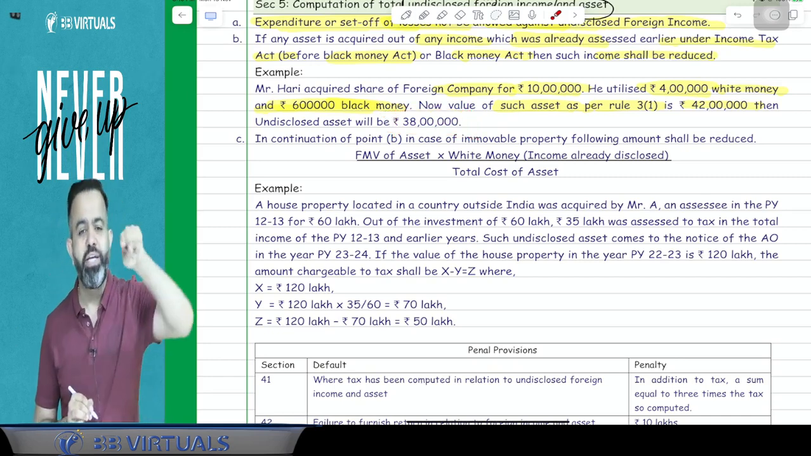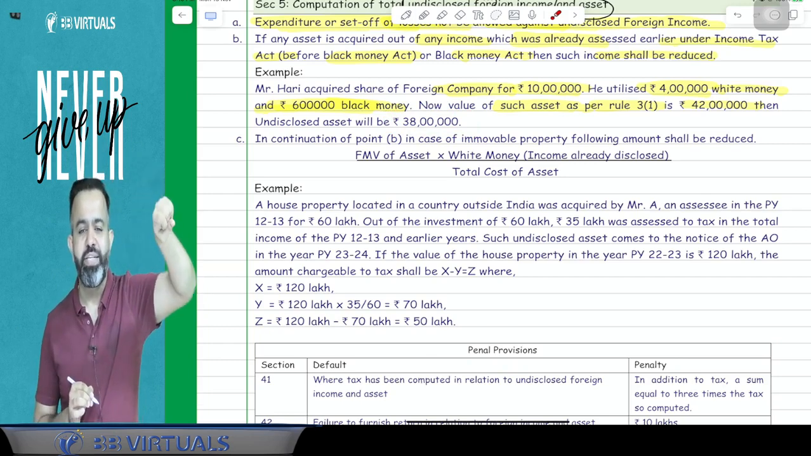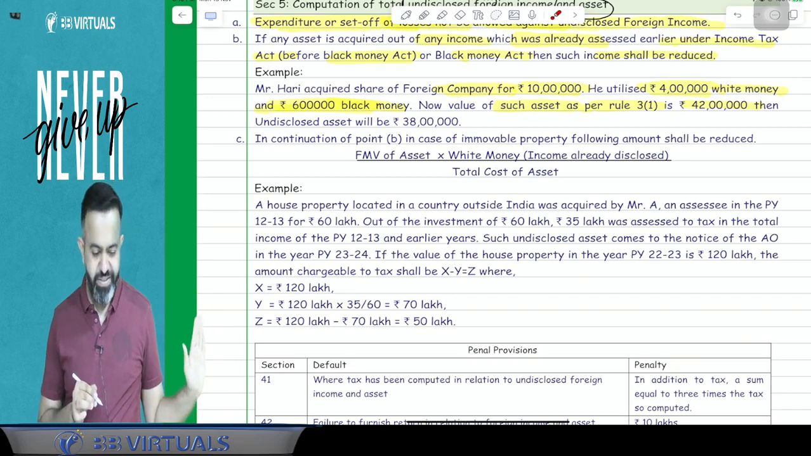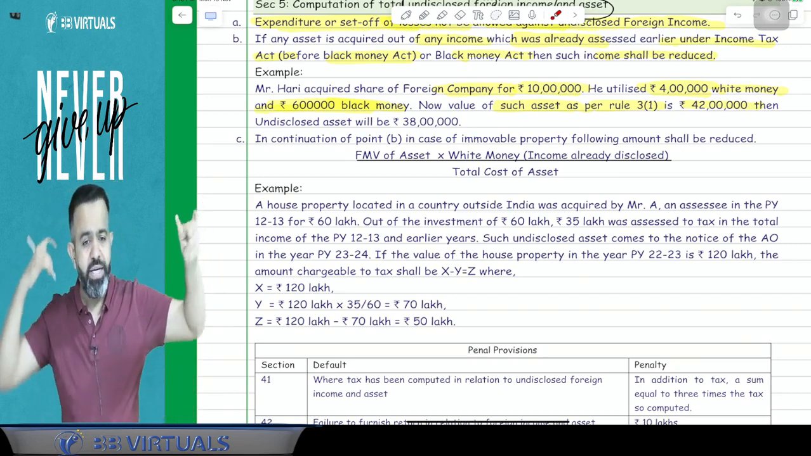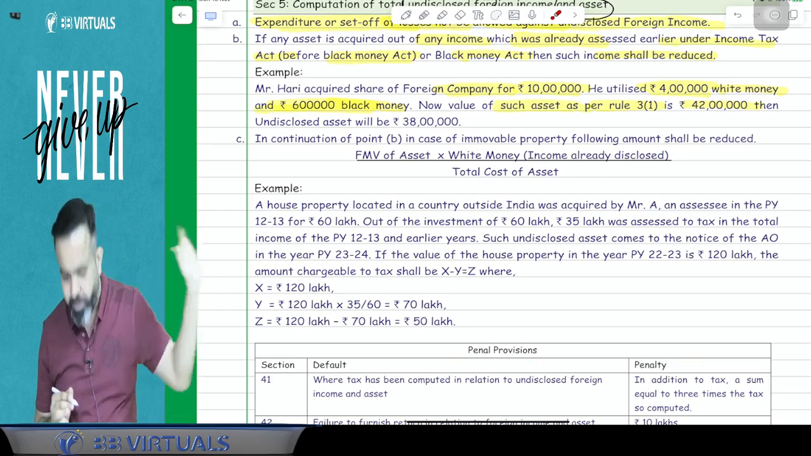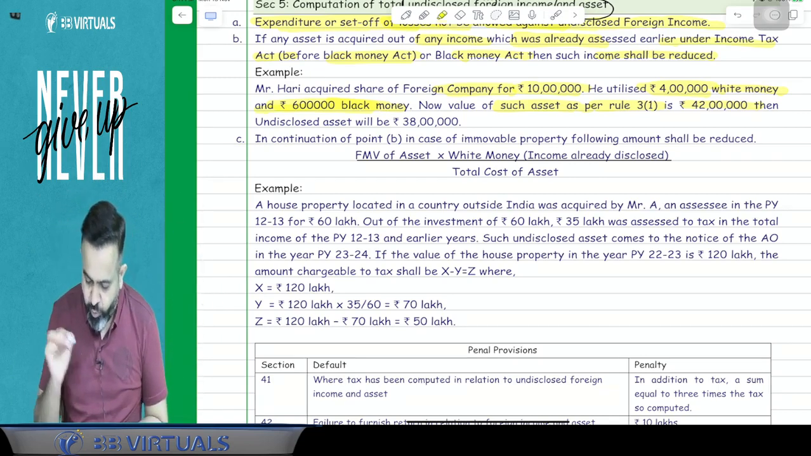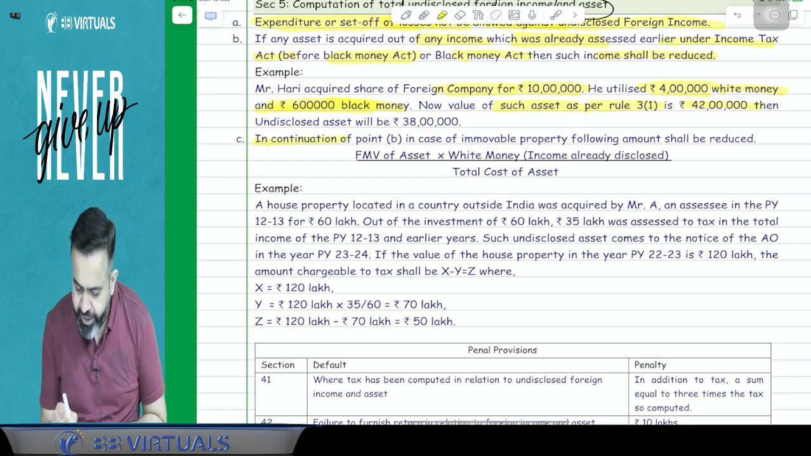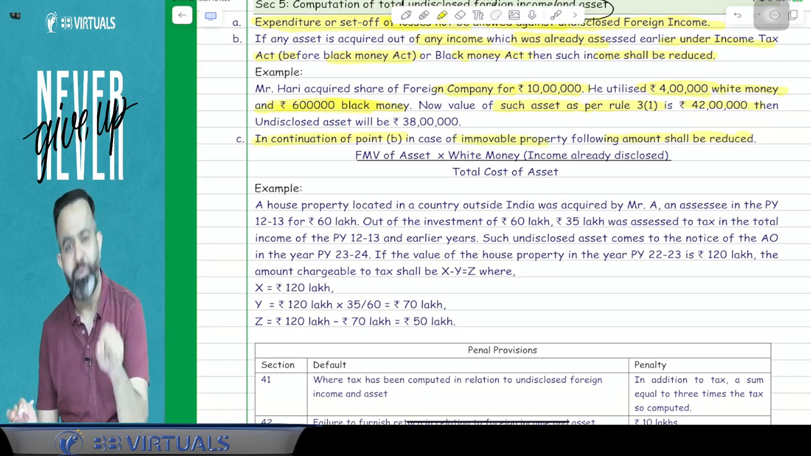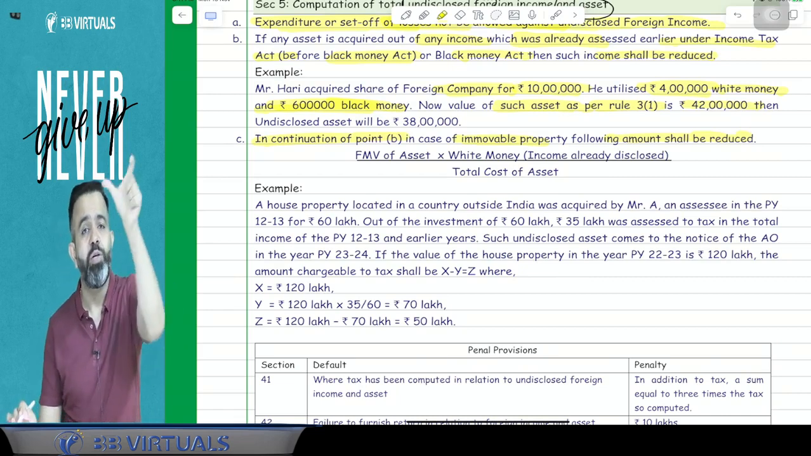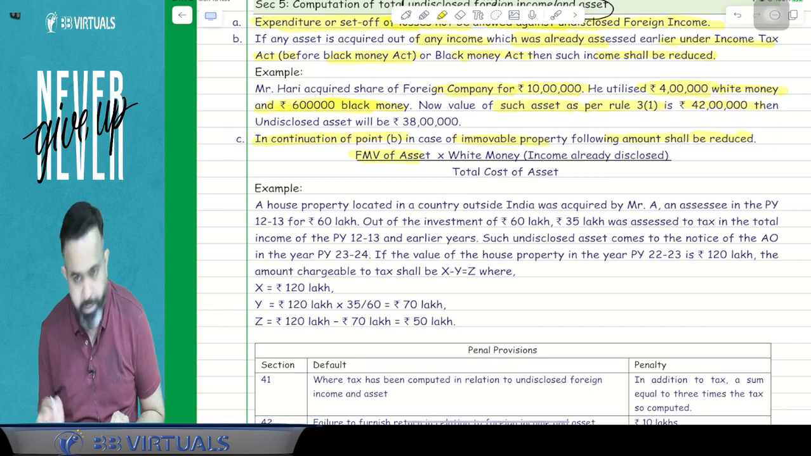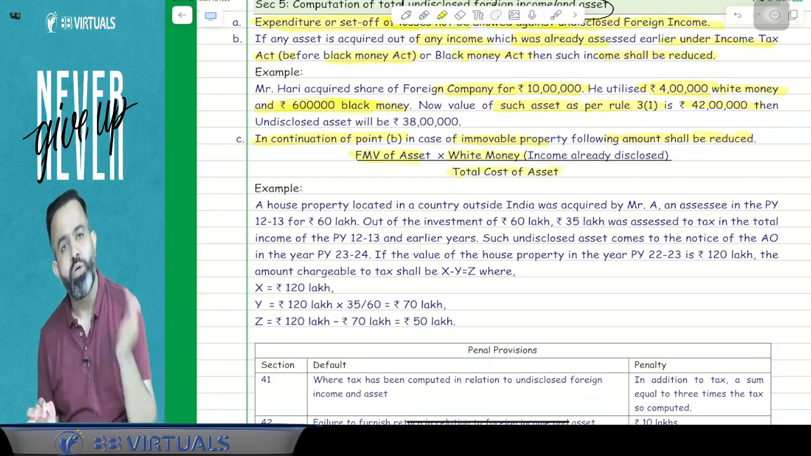But guys, whatever you were thinking about that proportion is applicable in case of immovable property. In case of immovable property, there will be a proportion. In continuation of point B, in case of immovable property, the following amount shall be reduced. In immovable property, we do the proportion on today's value: FMV of the asset multiplied by white money divided by the total cost of the asset.